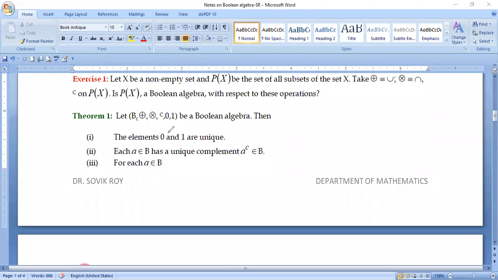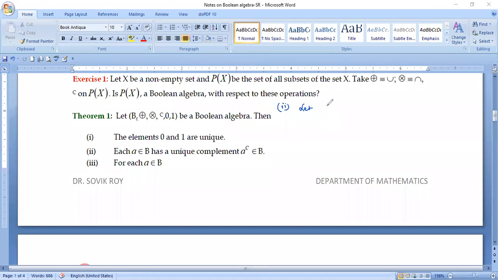And I was showing you how to prove these theorems one after another. We have already proved in my previous session theorem part one with rigorous math, as well as by applying the duality principle. So let us proceed with the second one. In the second one, you are going to show that the complementary element of a particular element is also unique. So how to prove this? I'm going to do part two.